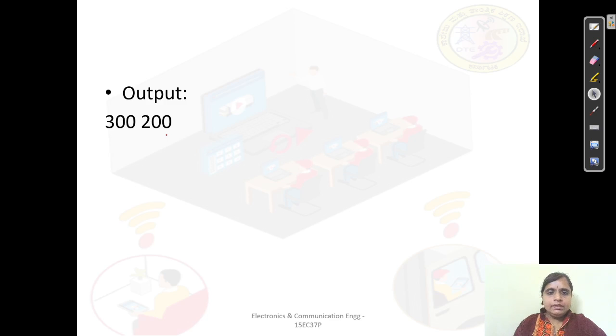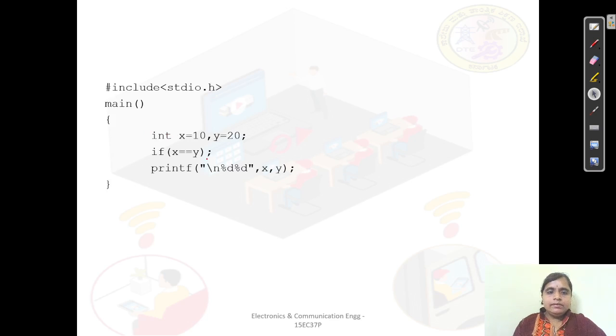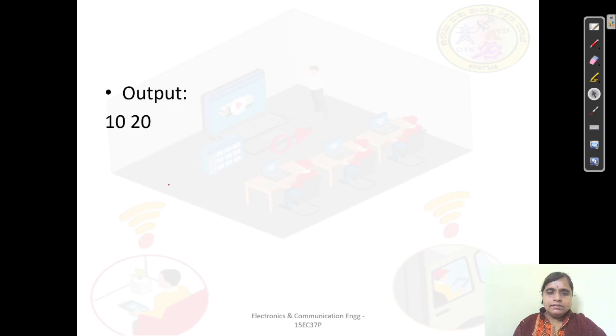Next example. These are very interesting examples. Here I have initialized two variables x and y. I have initialized x is equal to 10 and y is equal to 20. Now the condition is what? If x is equal to y, semicolon, printf x and y. Okay, so this is my problem. What can be the output? Any answers?